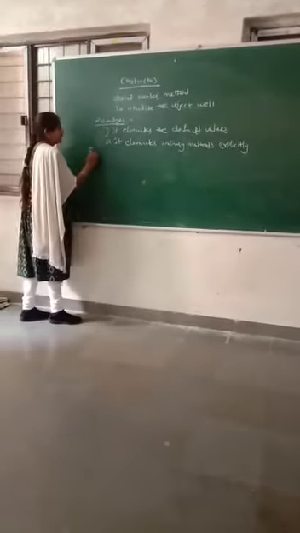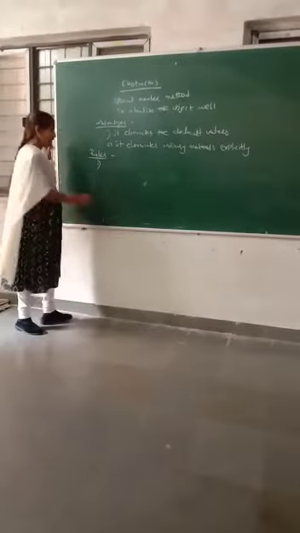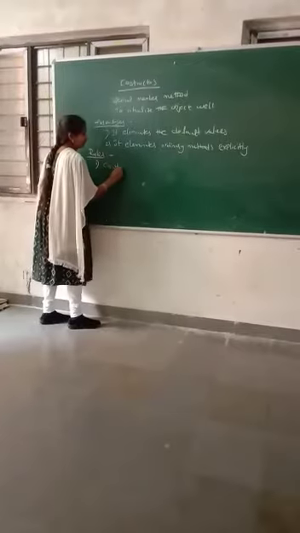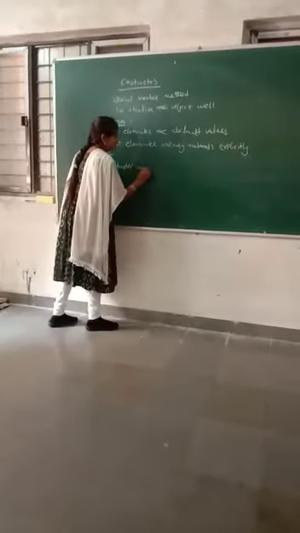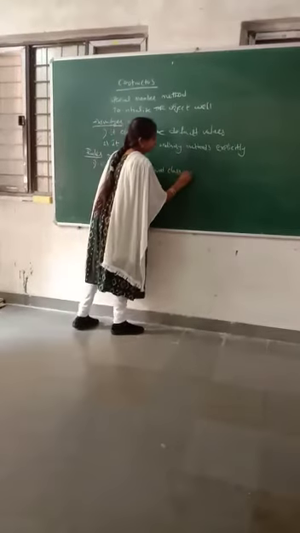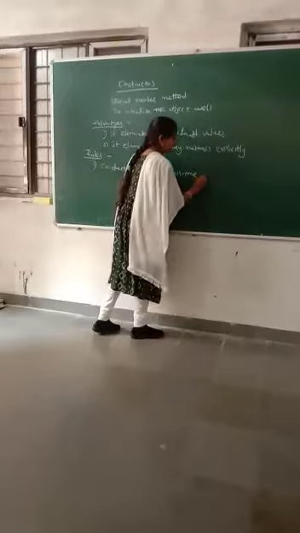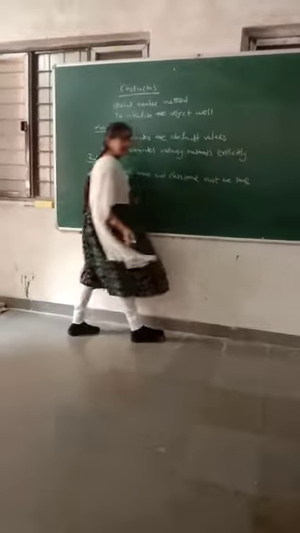So next one, the rules of the constructors. First rule, constructor name must be similar to class name. Constructor name and class name must be same. That is the first rule.